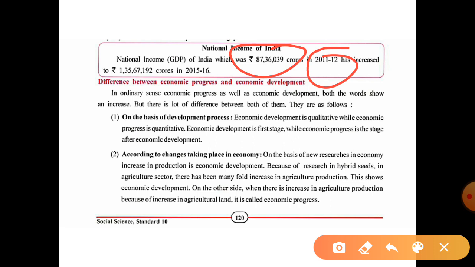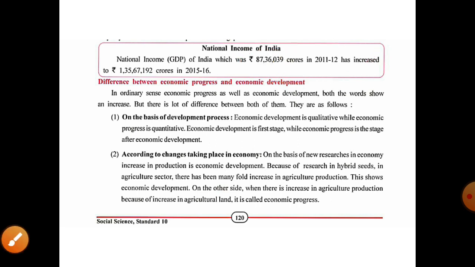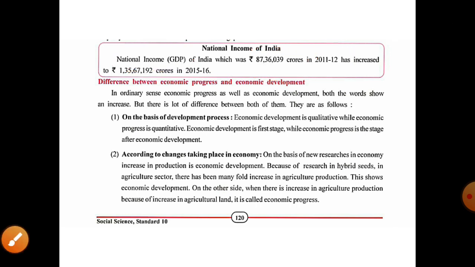At that time, in 2011-12, the total population was approximately 121 crore. If we divide the total national income by 121 crore, we will get the per capita income for 2011-12. I hope you understand this one.